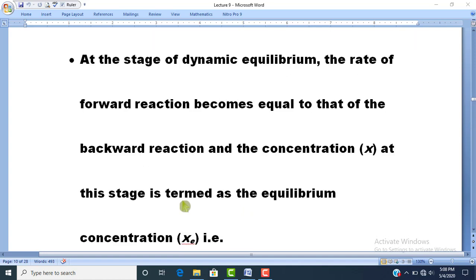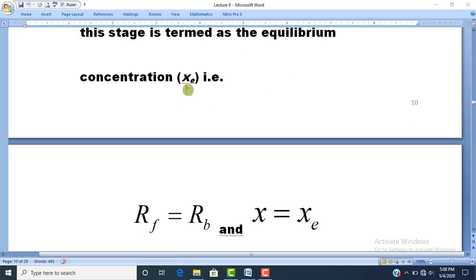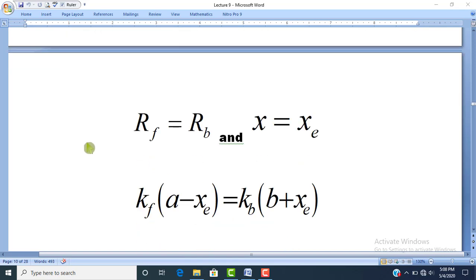If we apply the basic concept of dynamic equilibrium, then rate of forward reaction is equal to rate of backward reaction. So at this stage, X will be equal to equilibrium concentration Xe.